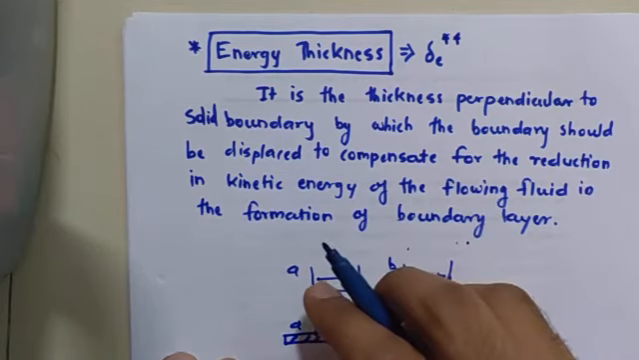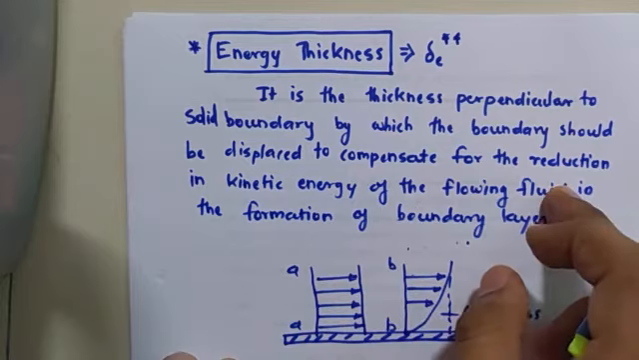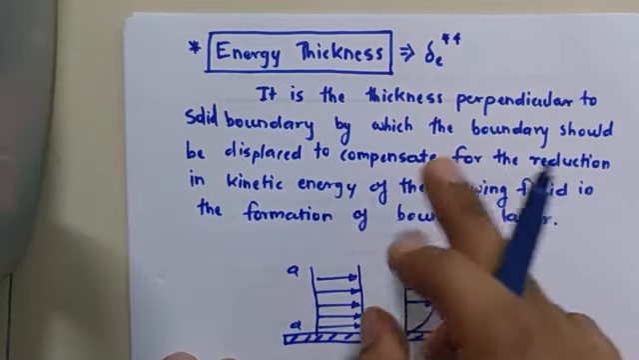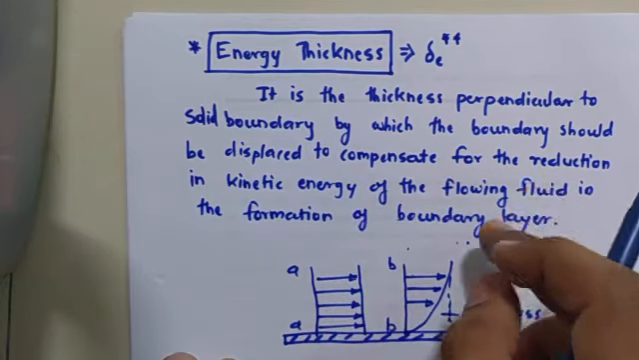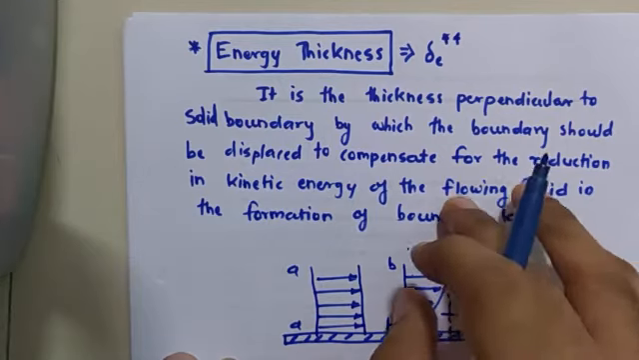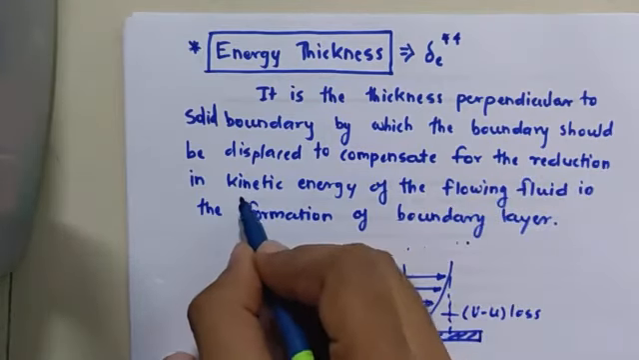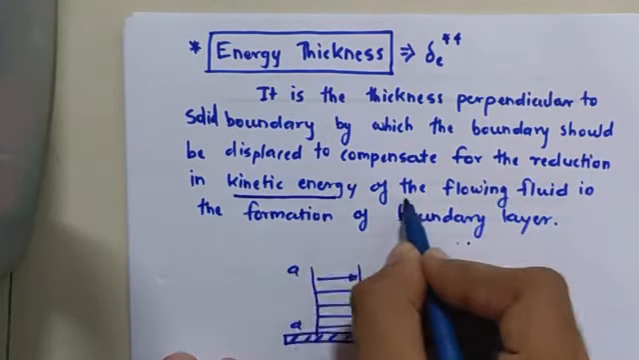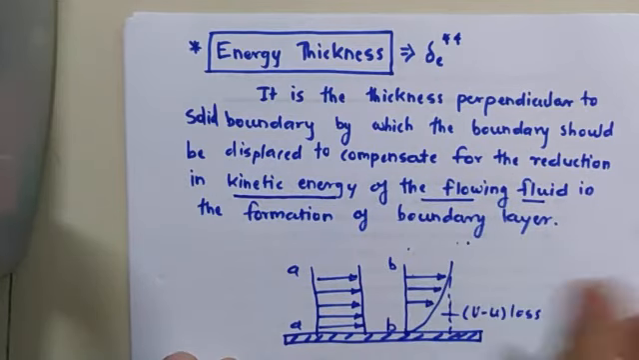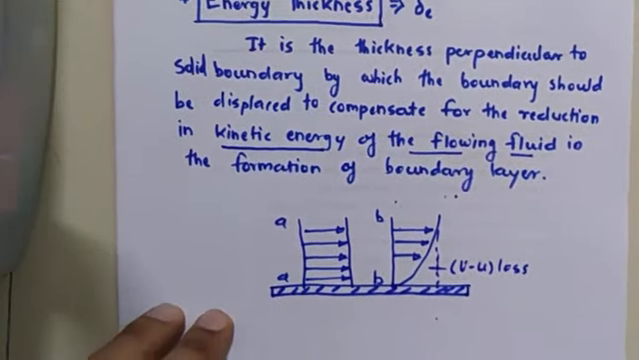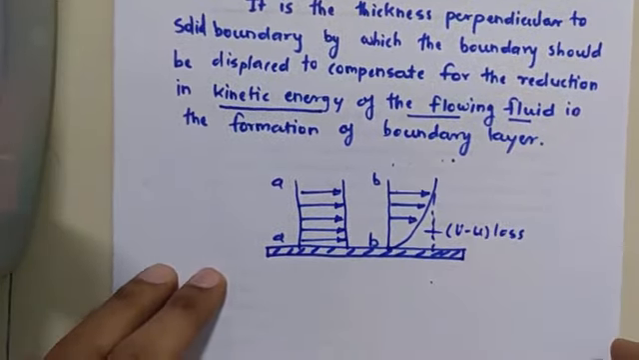Now in case of displacement thickness, there was a reduction of mass flow rate. In case of momentum thickness, there was a reduction of momentum. In a similar manner, for energy thickness, there is a reduction of kinetic energy of the flowing fluid to compensate for this displacement of the boundary layer. Right. So now we are going to derive the expression for the energy thickness.